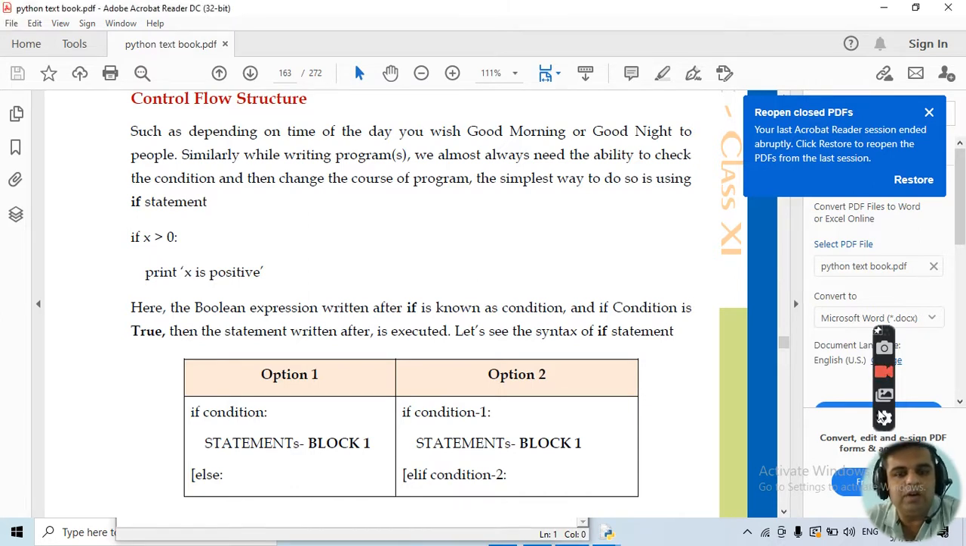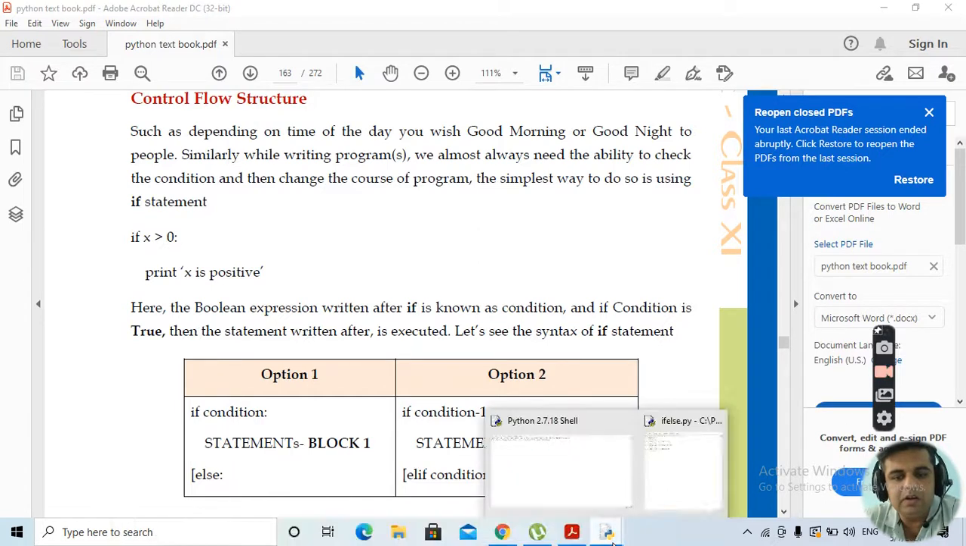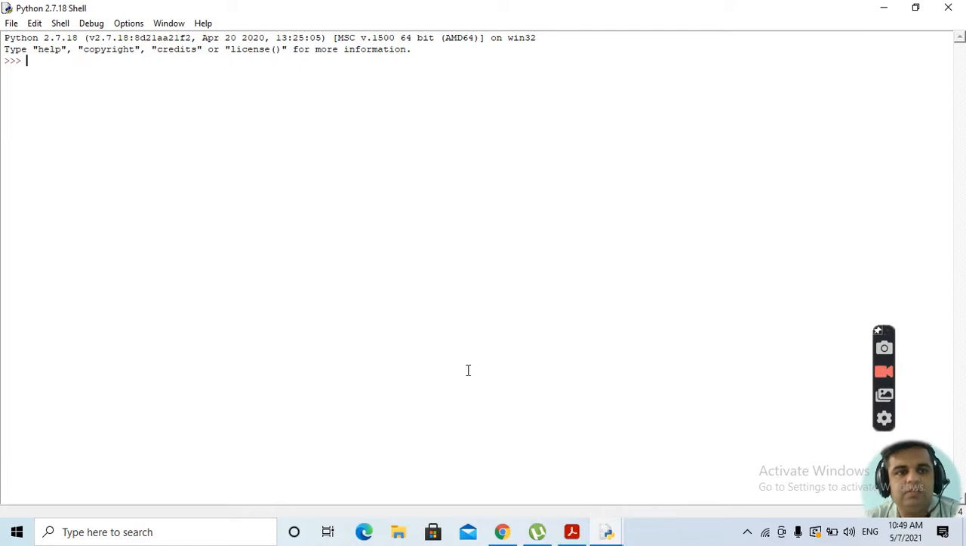I would like to elaborate on this, that what is IDLE mode. Suppose we are writing like this: x is equal to 2, c is equal to 2, print c. So this is what we are typing in IDLE mode.